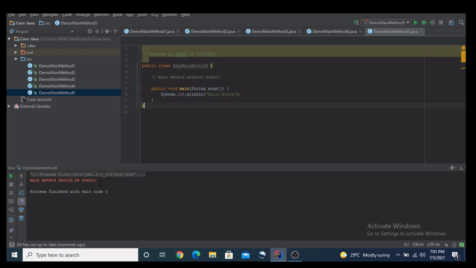So these are the five different scenarios which I tried to demonstrate to you related to the main method. Every week I try to bring different scenarios on each and every topic of core Java, where I will demonstrate how to handle different scenarios for that particular feature of Java, and how we can implement those features, like how we can implement method overloading, method overriding, and collections in Java. So I will try to demonstrate all of those.